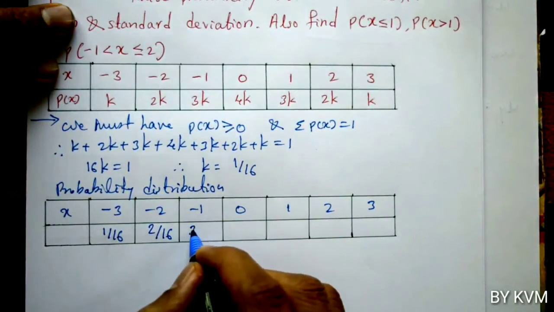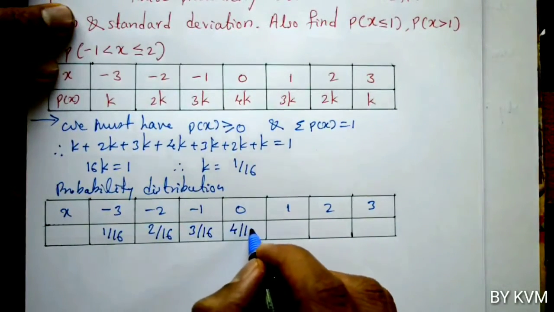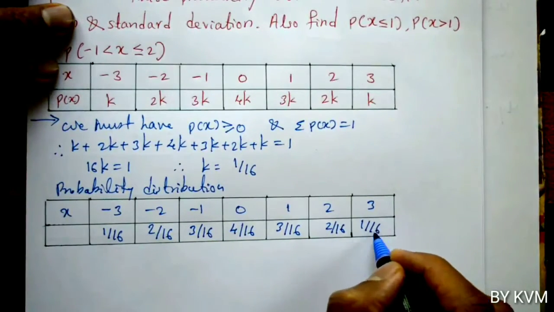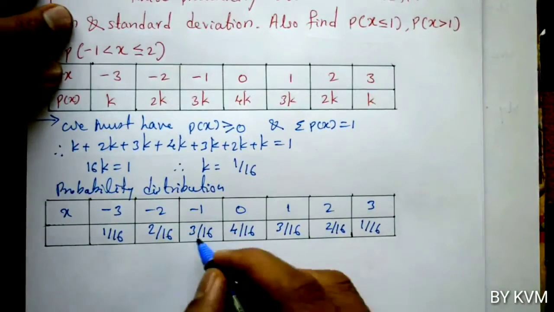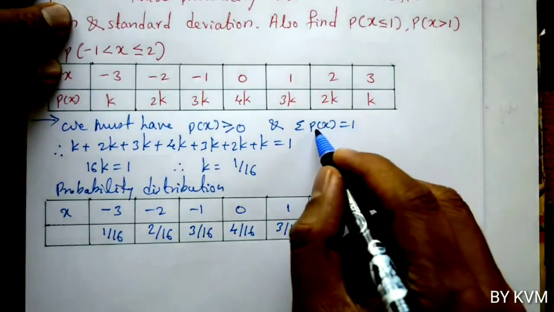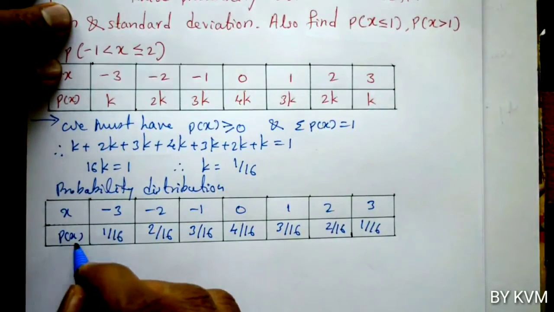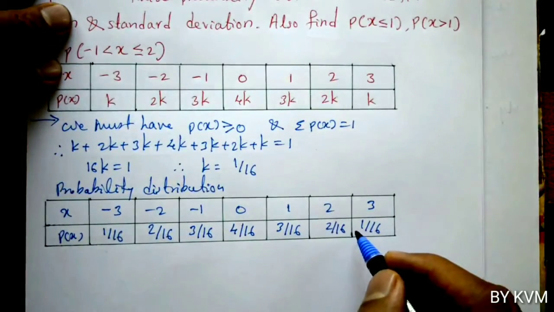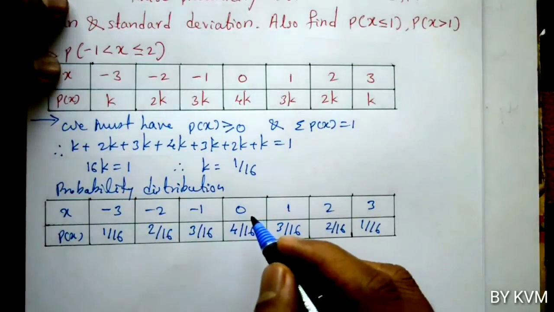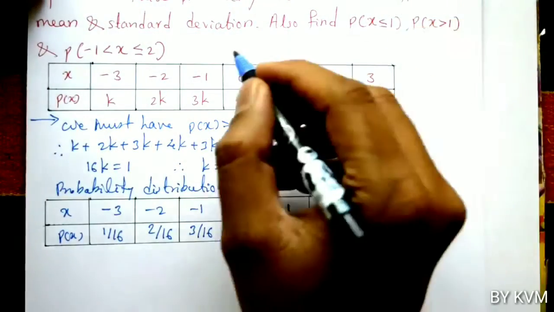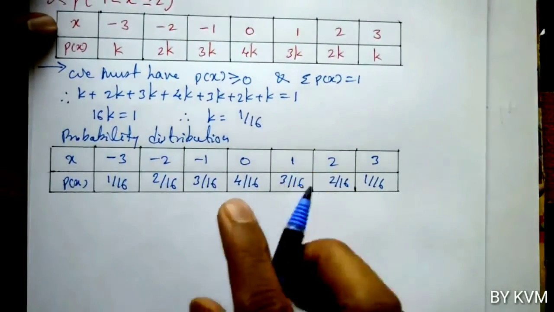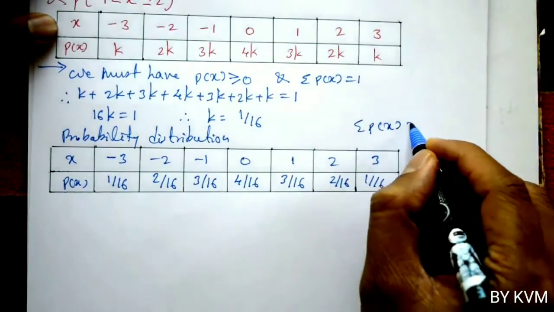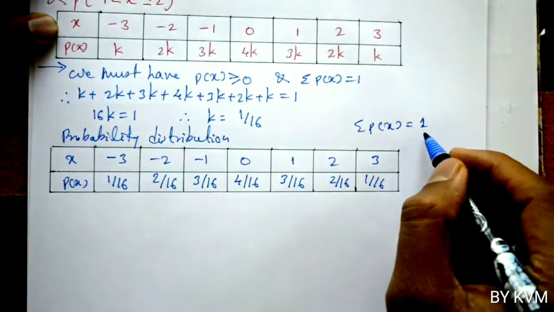So P of x values are k is 1 by 16, 2k means 2 by 16, 3k means 3 by 16, 4k means 4 by 16, 3k is 3 by 16, 2k is 2 by 16 and k is 1 by 16. When we add all these values, 1 by 16 plus 2 by 16 plus 3 by 16 plus 4 by 16 plus 3 by 16 plus 2 by 16 plus 1 by 16, it will be equal to 1. So sigma P of x is equal to 1. Both the conditions are satisfied, that is P of x greater than or equal to 0 and sigma P of x is equal to 1. So this is a finite probability distribution.